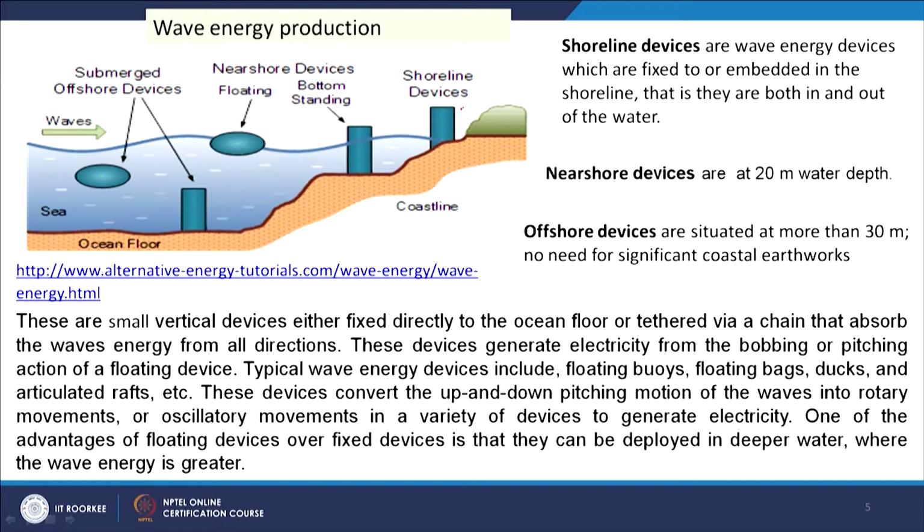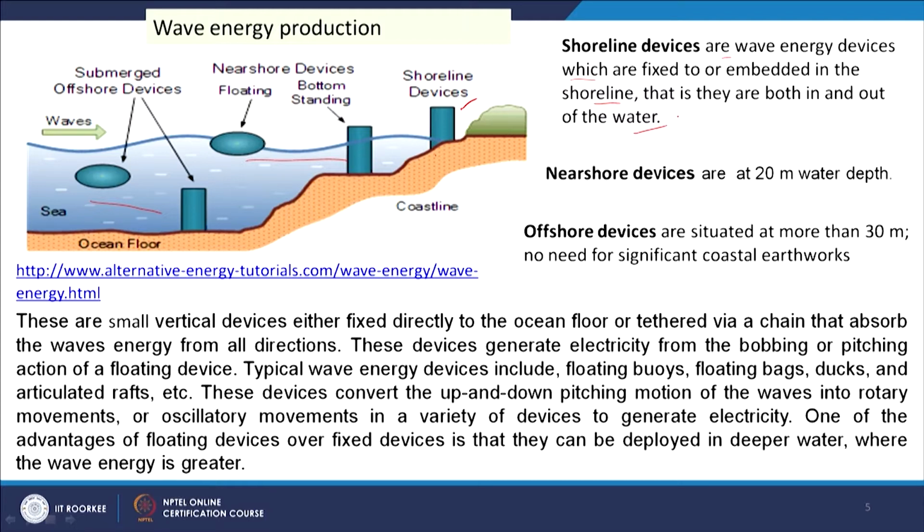One is shoreline devices, near shore devices as shown here, and these are submerged offshore devices. Shoreline devices are half in the water and half above the water, some part of it is submerged and some part is above it. These are wave energy devices which are fixed to or embedded in the shoreline, that is, they are both in and out of the water.